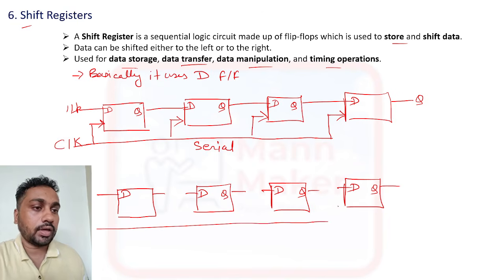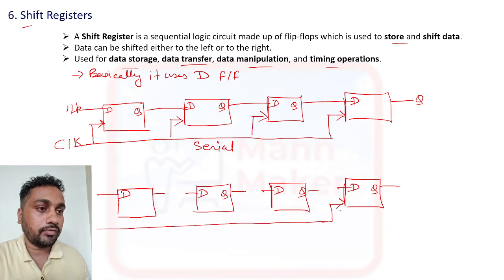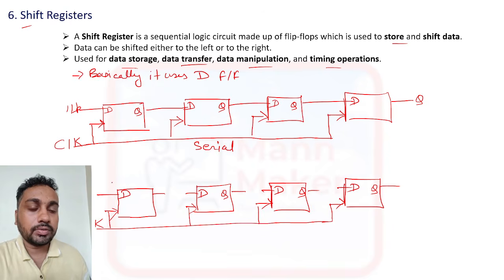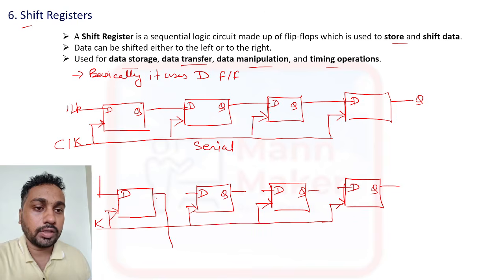Same here, you require a clock signal in every flip-flop. Parallel means parallel data goes in and parallel data comes out. So these are the inputs D0, D1, D2, D3, and the outputs are Q0, Q1, Q2, Q3.